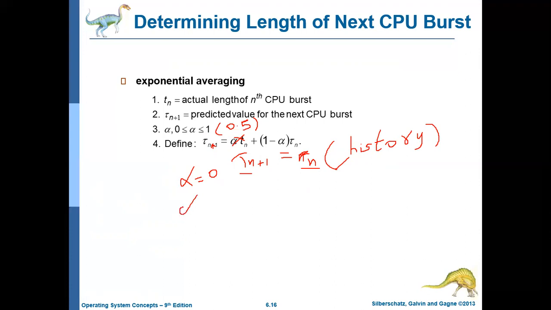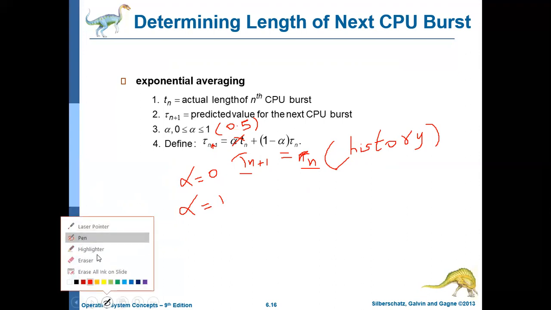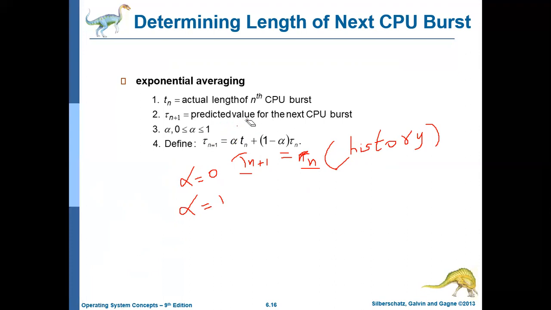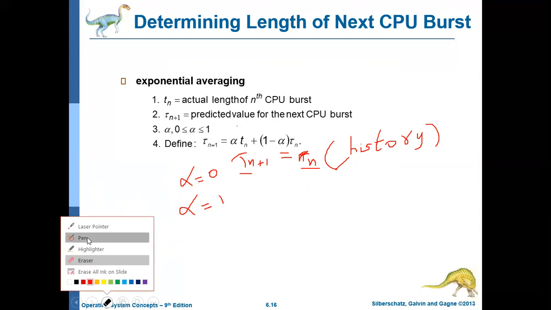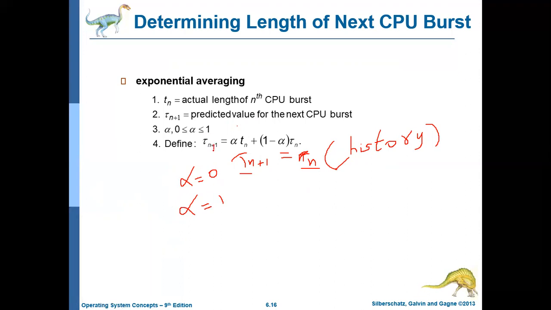If you consider alpha as 1, what will happen? Just apply alpha equal to 1 in this equation and see how the algorithm behaves.